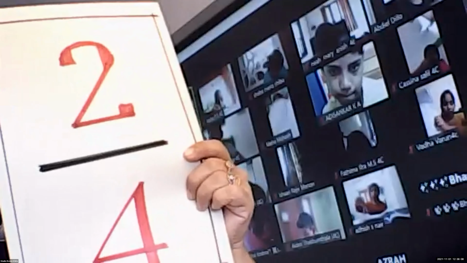Yes, I can see here. Yes, Abdul, can you show me your picture again? One minute. So all of you please see. Is it correct? 2 by 4? Yes. So this circle is divided into 4 parts. And out of these 4 parts, you have shaded 2. Very good.